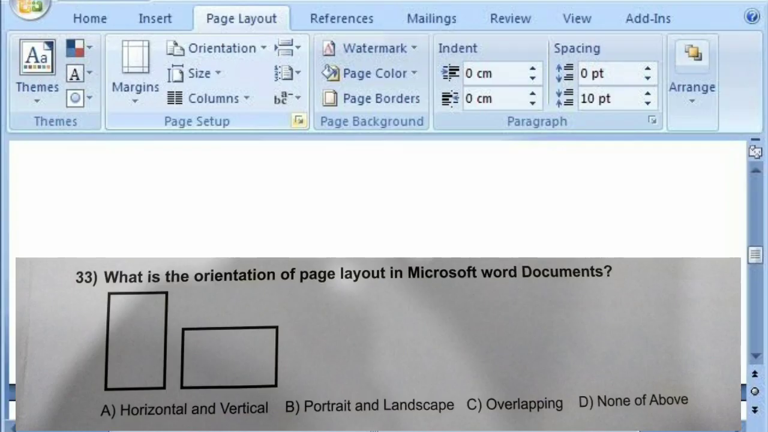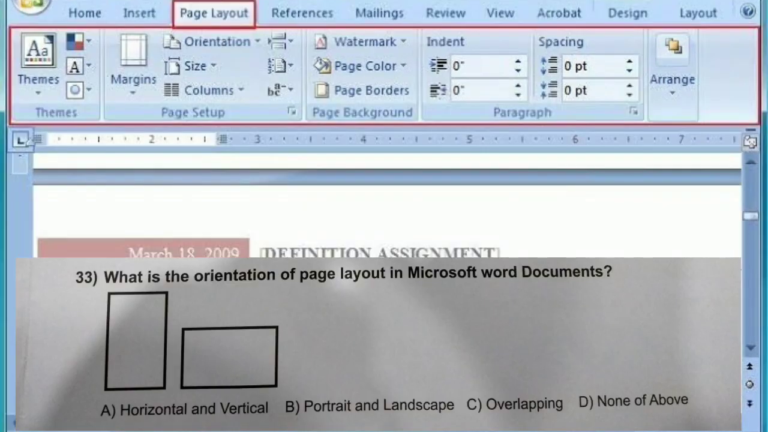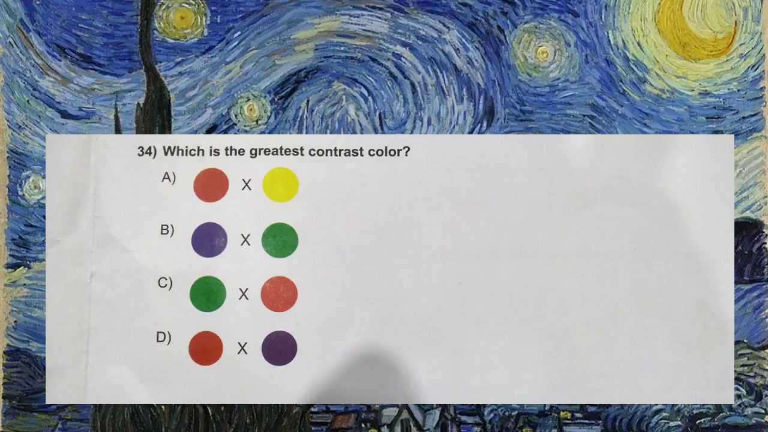Question number 33. What is the orientation of page layout in Microsoft Word documents? Options are A. Horizontal and vertical, B. Portrait and landscape, C. Overlapping, D. None of above. And the correct answer is B. Portrait and landscape. Question number 34. Which is the greatest contrast color? You have to see this image. Options are A. Red and yellow, B. Violet and green, C. Green and red, D. Red and violet. And the correct answer is option number C.